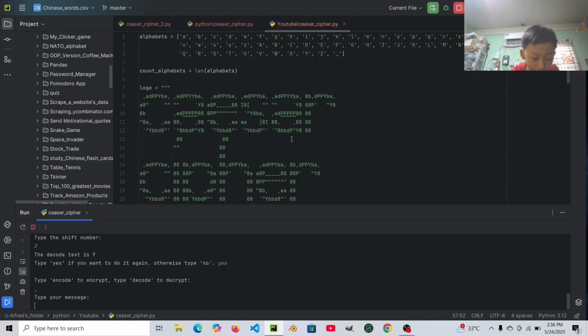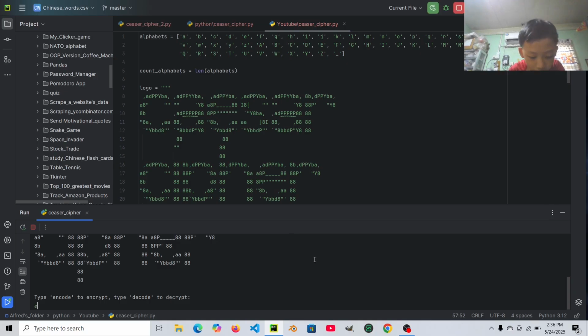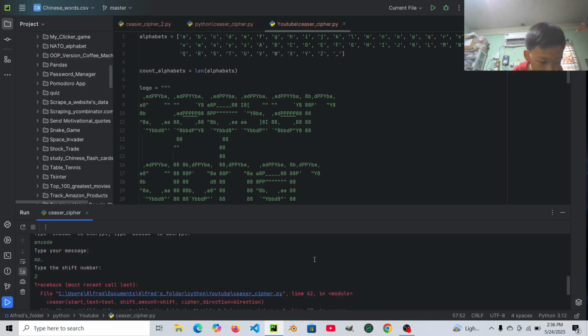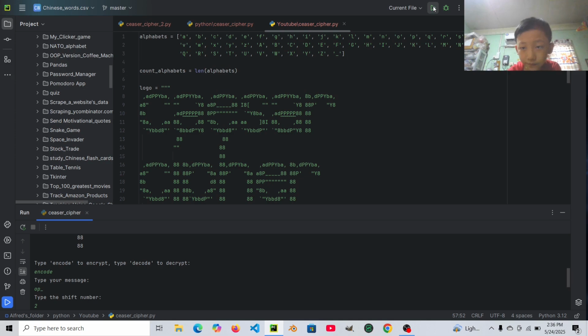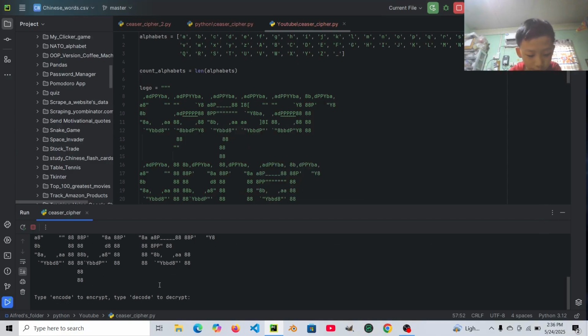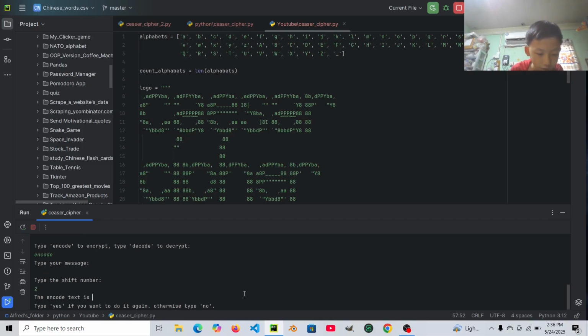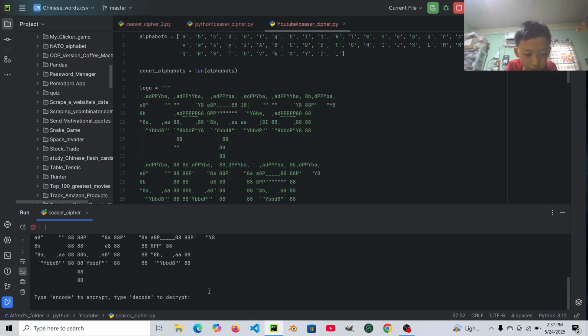But if we type encode and then a space, with the shift number 2, there will be an error, so don't type a space like that.